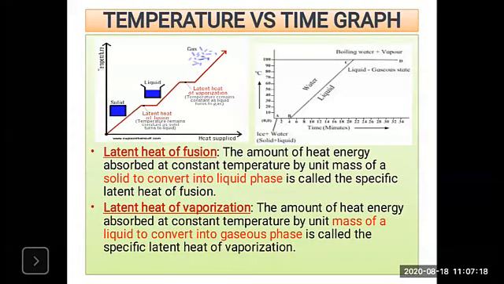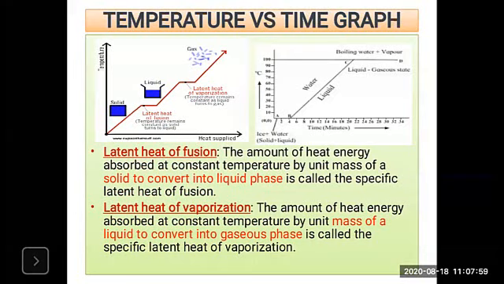The heat energy is used up by the water to convert it from the liquid to gaseous state at constant temperature, and this is called the latent heat of vaporization. Look at the definition: the latent heat of vaporization is the amount of heat energy absorbed at constant temperature by unit mass of the liquid to convert it into gaseous phase, called the specific latent heat of vaporization.